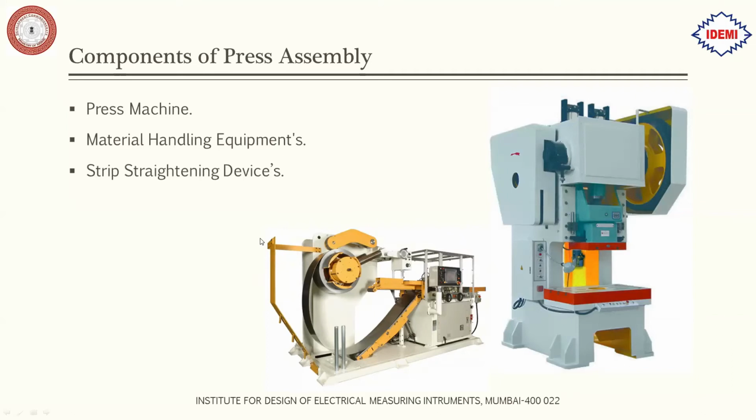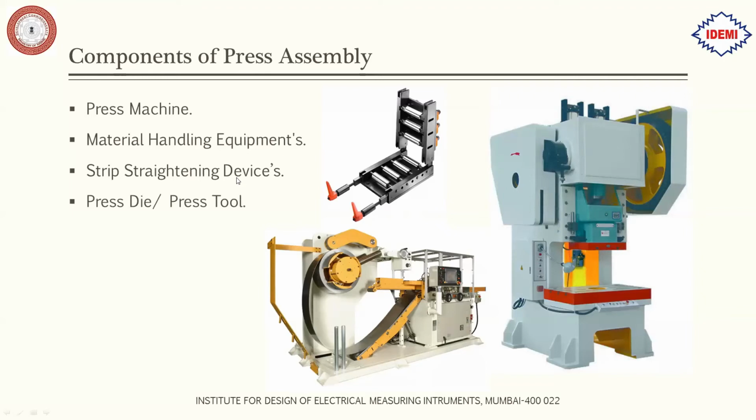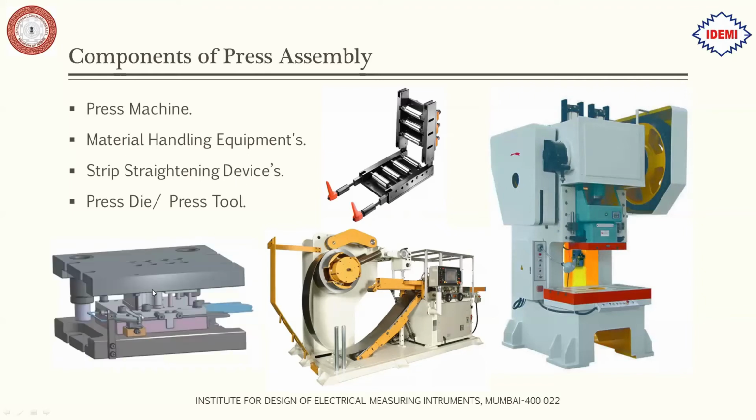Then we have the strip straightening devices. Now after uncoiling the coil strip, you need to straighten the strip. For that these rollers are used, so that the strip can be flat and level, so that while feeding into the die it would be straight and not wavy. For that we use strip straightening devices. Next we have the press die or the press tool, which is the main concern, which would look somewhat like this. This die would be fitted in over here, and then the strip would be fed into the die. So this is called a press die or the press tool.